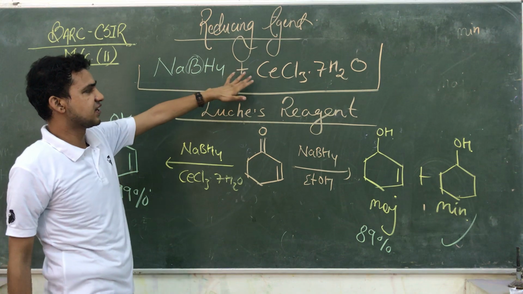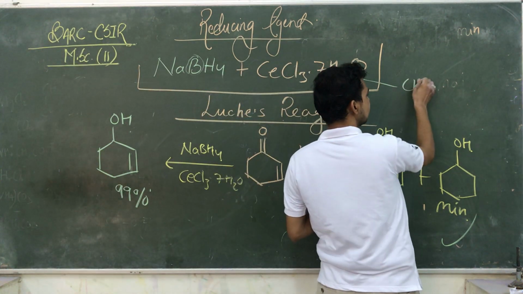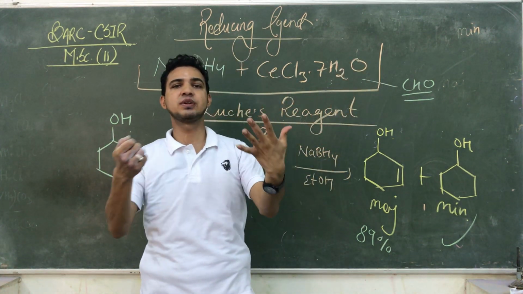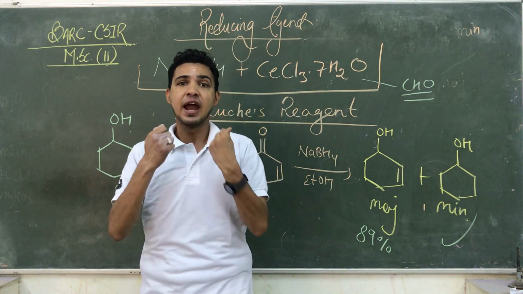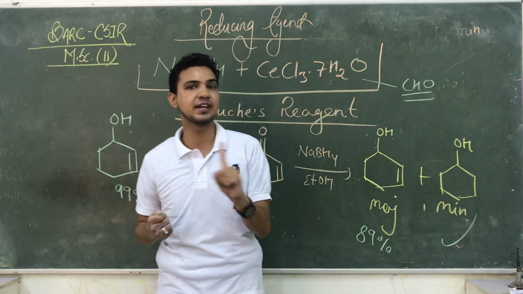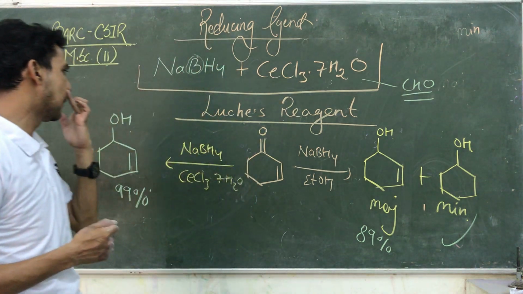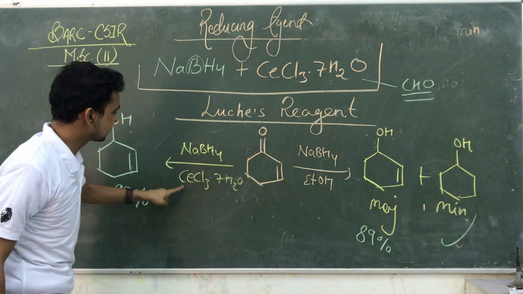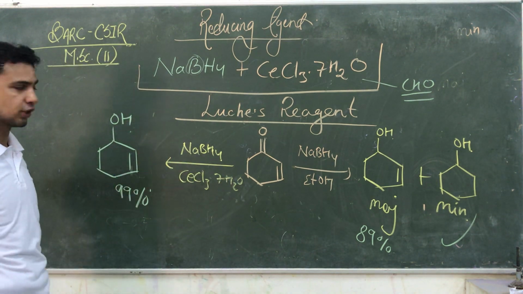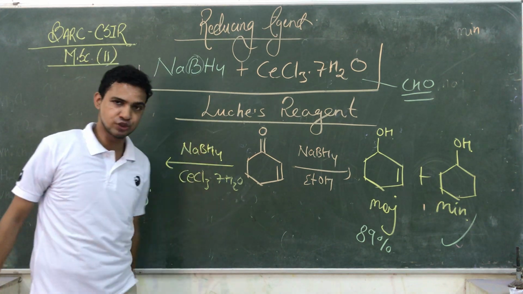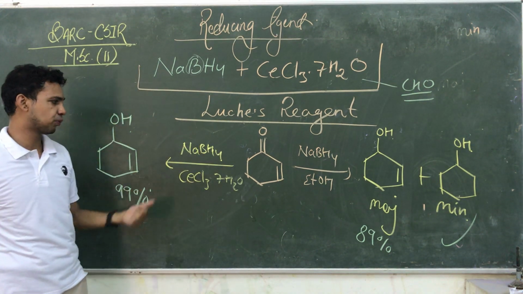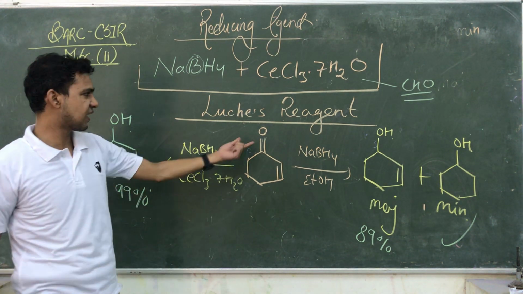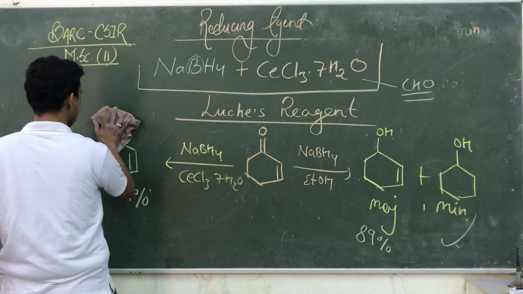Actually what happened? The cerium chloride is highly sensitive toward the aldehyde groups. They easily form a chelate. Chelating means a complex with the aldehyde group, and it protects the aldehyde group. At that time, NaBH4 is not affecting the aldehyde group. I am showing you that reaction after that. But always remember the name of that reagent. If in your examination they have mentioned cerium trichloride with heptahydrate, so guys, it means it is behaving like a Luche reagent. They are not giving you any kind of byproduct. They are giving you only a single product. Okay. See, what is another function of the Luche reagent, that is the last part of our lecture.